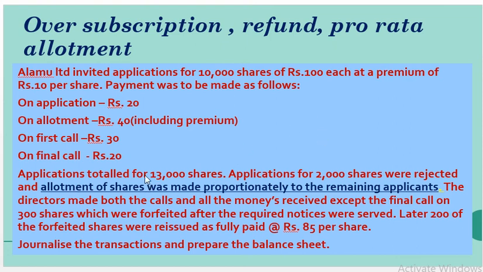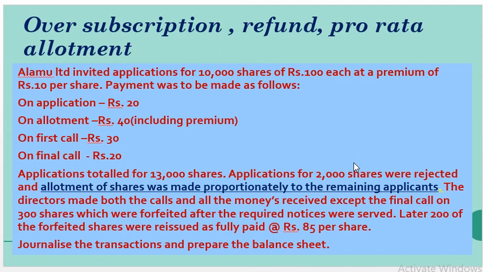Applications total 13,000. So the company really offered 10,000 shares, but the public opted for 13,000 shares, which is more than required. So an excess of 3,000 shares has been received by the company. Let us see what the company is going to do with that excess. Applications for 2,000 shares were rejected and refunded. So from the excess 3,000 shares, 2,000 shares have been rejected and refunded.